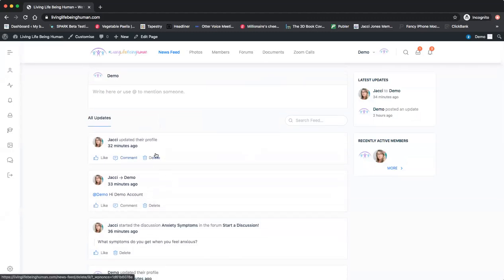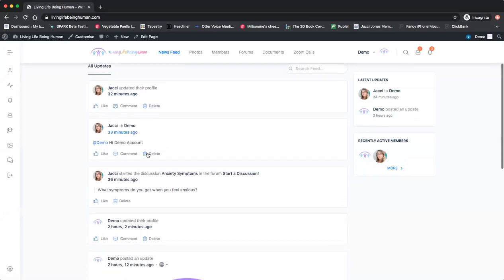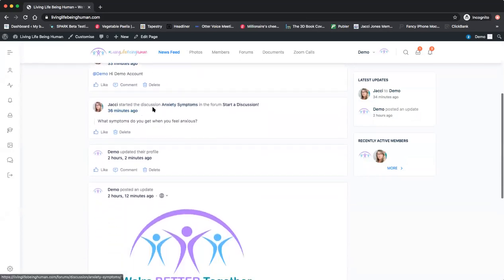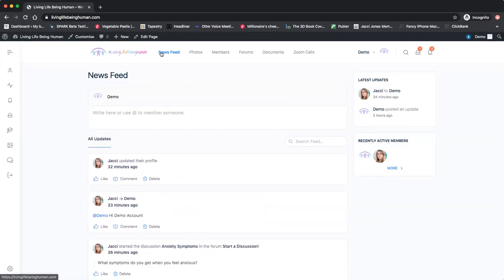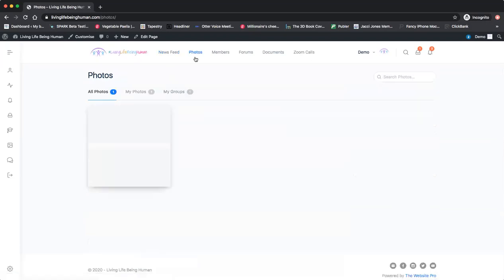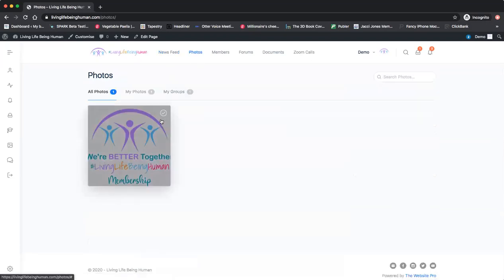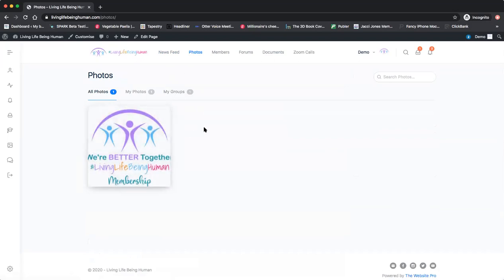So you can see all the updates here, what people have been talking about, discussions that have started, forums, any pictures that have been uploaded. So if we start on the top line here, this is the news feed. To get back to this page, just click here or on the logo here. Photos. This is the photos from the whole platform. So you can see anyone's photos they've uploaded here.